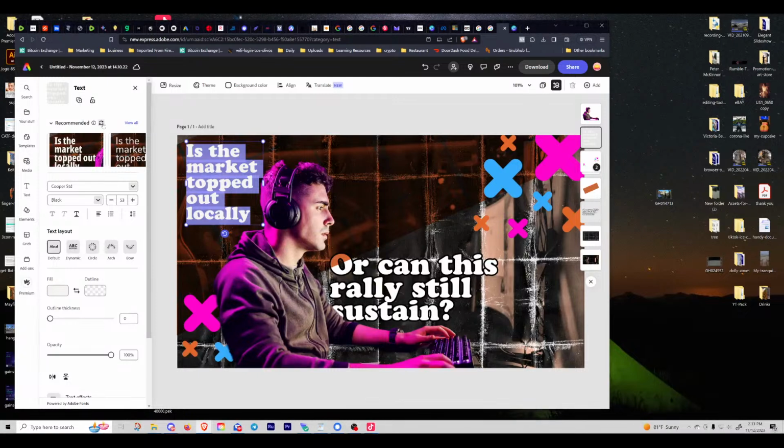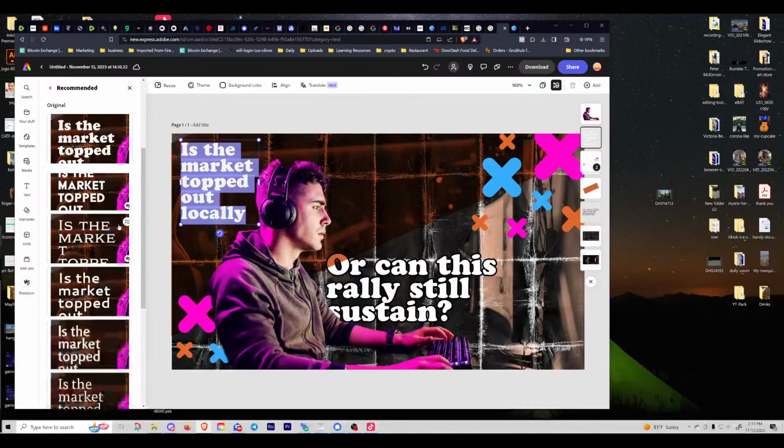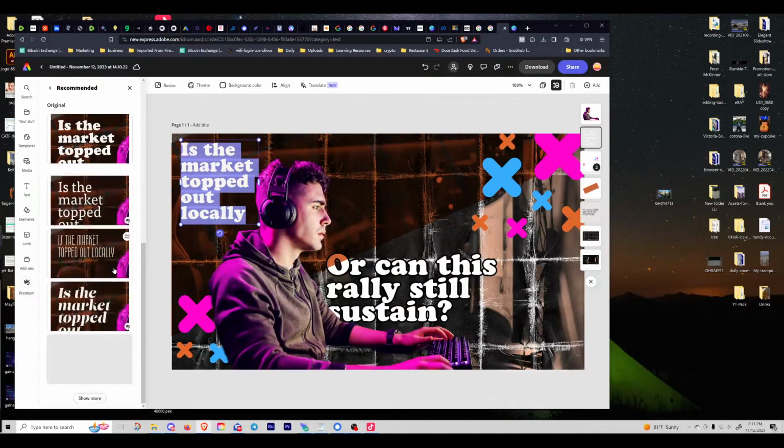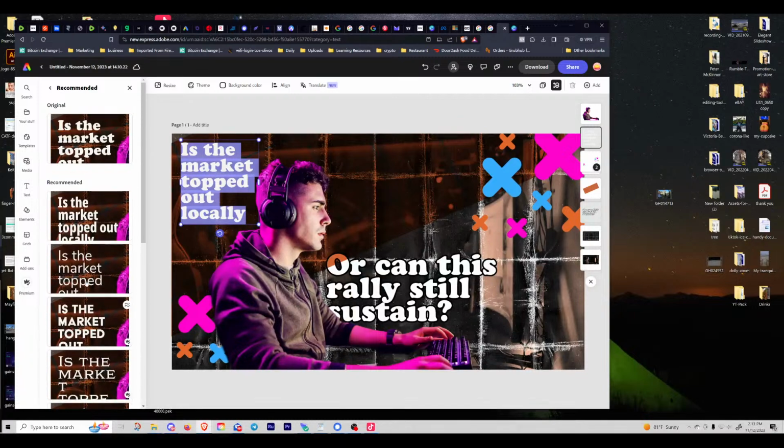And this is something that is different from Canva, because Adobe Express actually has recommendations where it can show you some recommended fonts based on some other imagery or whatever's in your project, and give you a few options. And it'll actually give you a preview over here to show, okay, this is what it might look like if you clicked on it. I do like these thin fonts here, but they're hard to read, especially as a thumbnail. You want something that's kind of thick and chunky so people can read it quickly.